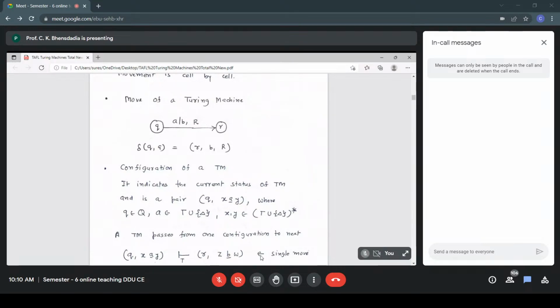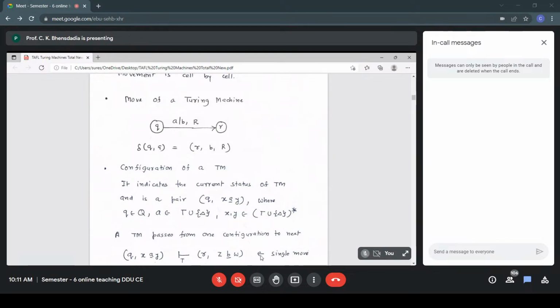So what is important? The current state of the Turing machine, and so far, the content of the tape, what we have written on the tape. That is XAY. At a particular time, we place the head over a particular symbol, that is over the symbol A. That is the meaning of the underscore. To the left of A, I have certain symbols represented by X, and to the right, other symbols represented by Y. I have to indicate where exactly the read write head is placed because it moves cell by cell. So that is the term current status of a TM: its current state and the content of the tape at that moment.